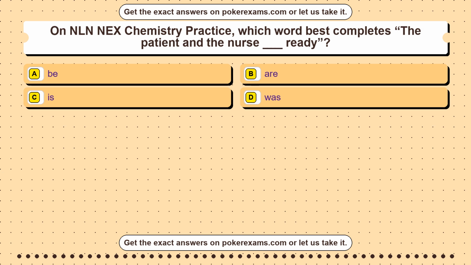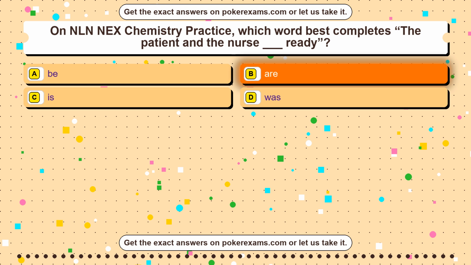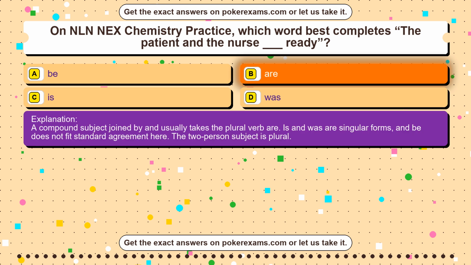Question 4. On NLN NEX Chemistry Practice, which word best completes the sentence: the patient and the nurse blank ready? Option A be. Option B are. Option C is. Option D was. The correct answer is option B, are. A compound subject joined by and usually takes the plural verb are. Is and was are singular forms, and be does not fit standard agreement here. The two-person subject is plural.